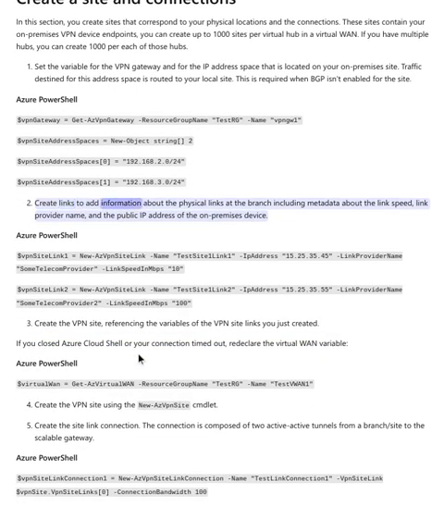Create links to add information about the physical links at the branch including metadata about the link speed, link provider name, and the public IP address of the on-premises device. Azure PowerShell: $vpnSiteLink1 = New-AzVpnSiteLink -Name testsite1link1 -IpAddress 15.25.35.45.